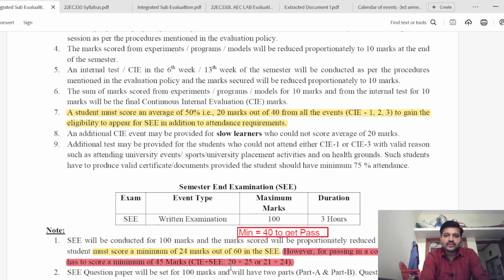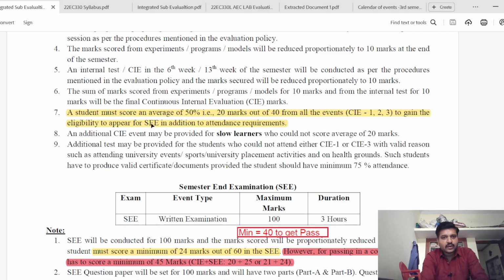So 25 plus 20 is 45, or 21 plus 24 is 45. The 45 is the minimum marks to pass, to clear this course. And you need to make sure that to appear for the SEE you should have a minimum of 20 or 21 in internal CIE.